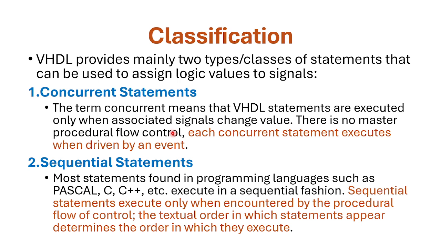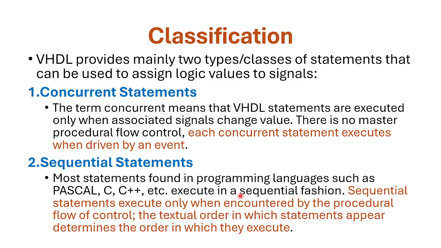Think of, for example, input signals into logic gates that will trigger the change in possibly the output value of that. Sequential statements, in contrast, are executed only when encountered by the procedural flow of control.